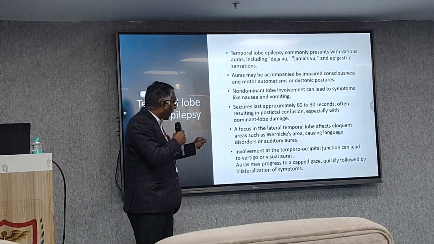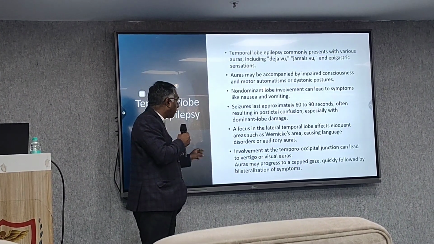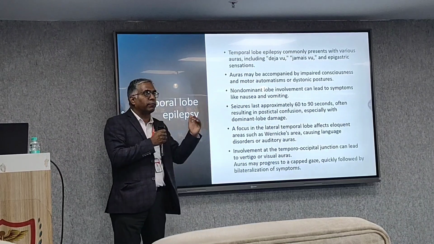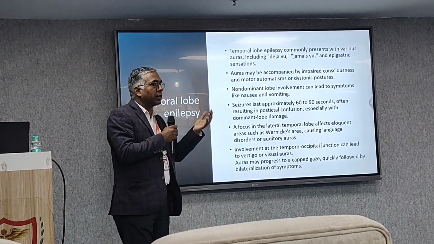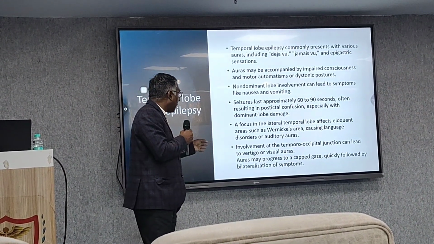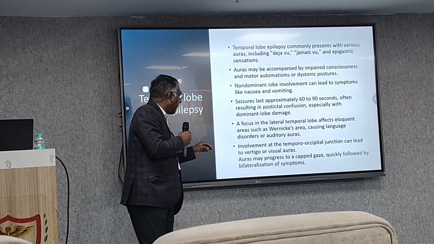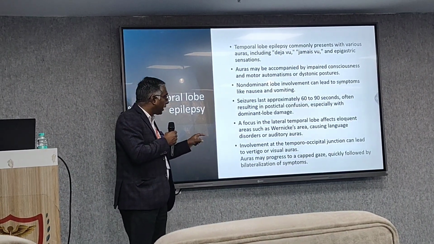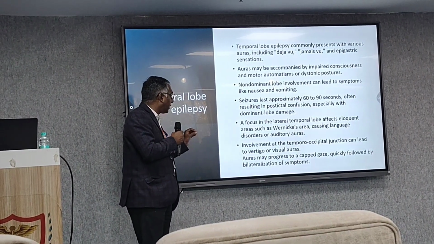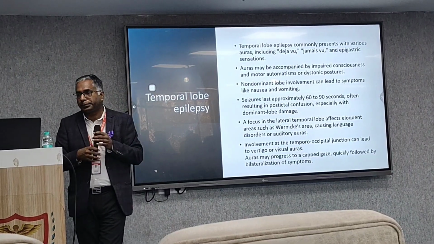Involvement at the temporo-occipital junction can lead to vertigo or visual aura, because some fibers from the auditory or balancing part are there, and they may cause vertigo and some visual aura. And then that aura may progress to a fixed gaze quickly followed by generalization of the symptoms.